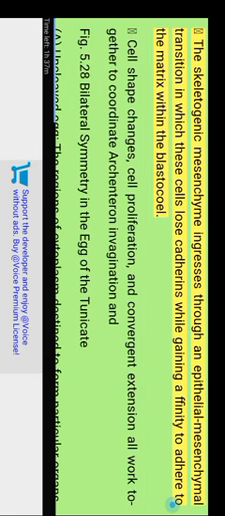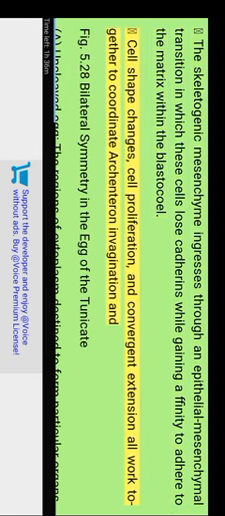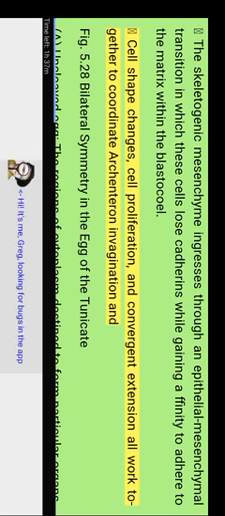Early development in tunicates has bilateral holoblastic cleavage. The skeletogenic mesenchyme ingresses through an epithelial-mesenchymal transition in which these cells lose coherence while gaining affinity to adhere to the matrix within the blastocoel. Cell shape changes, cell proliferation, and convergent extension all work together to coordinate archenteron invagination. Figure 5.28: bilateral symmetry in the egg of the tunicate.